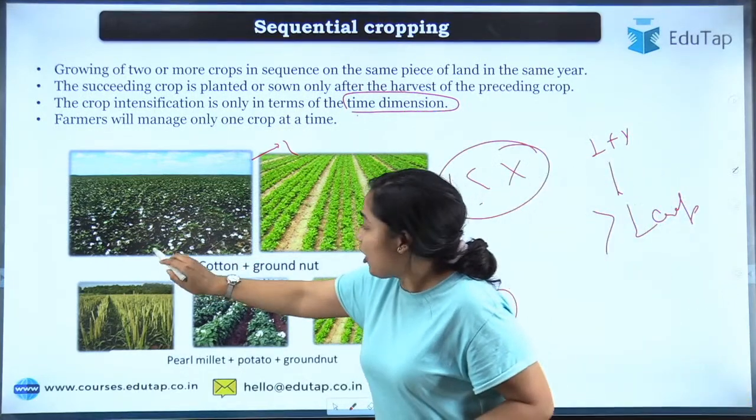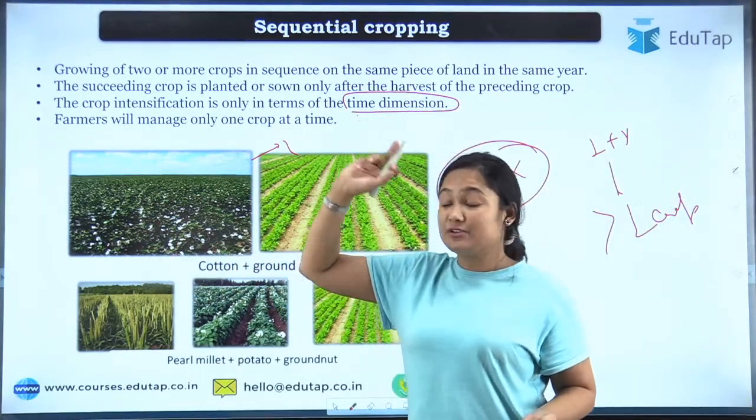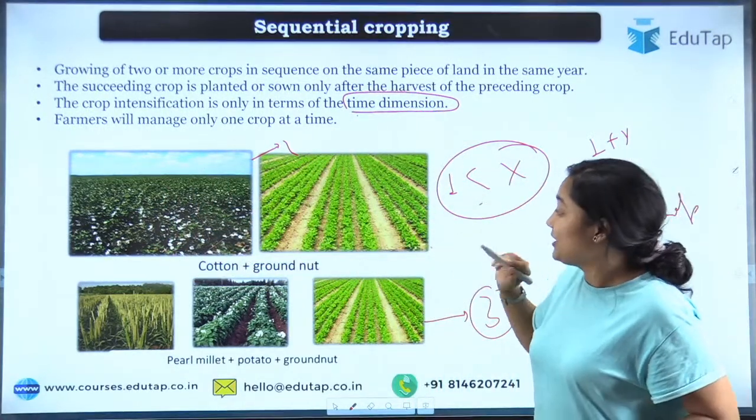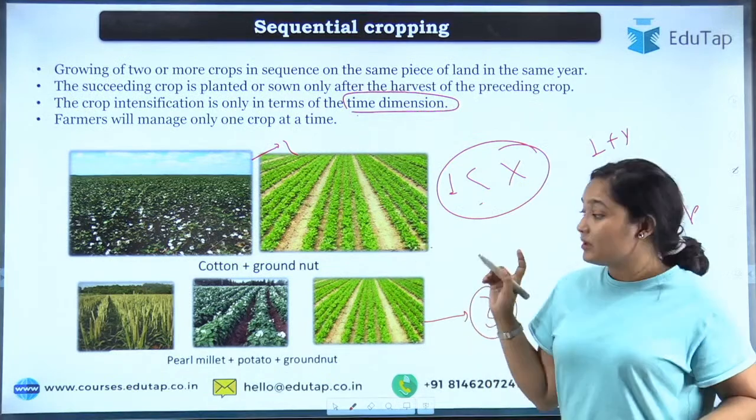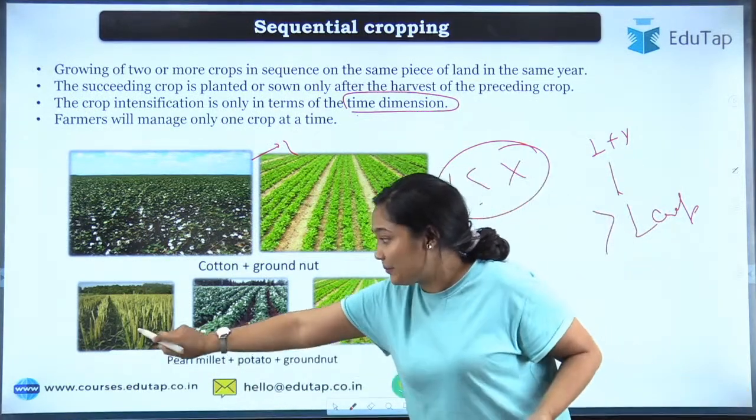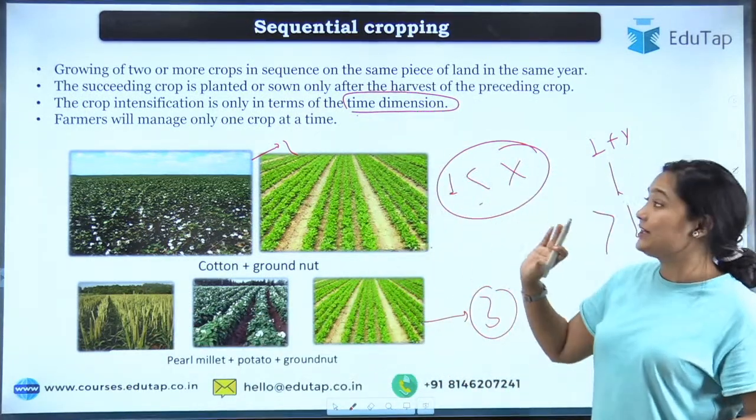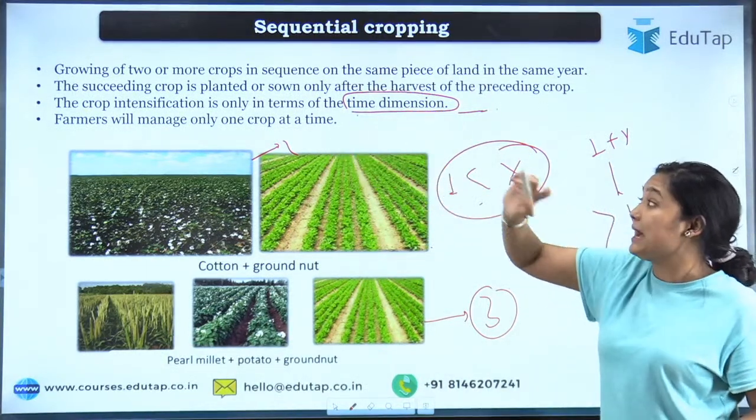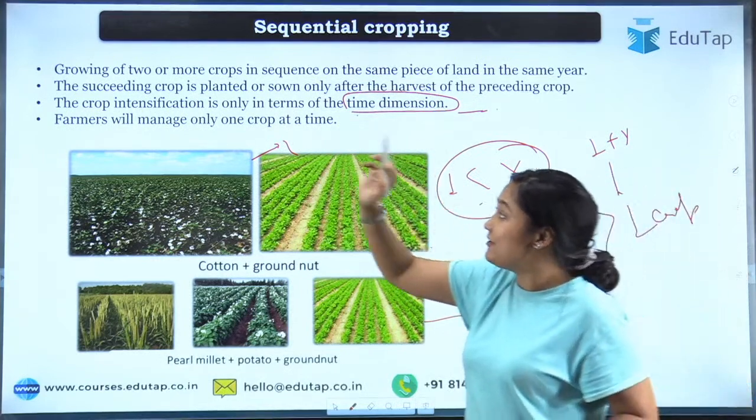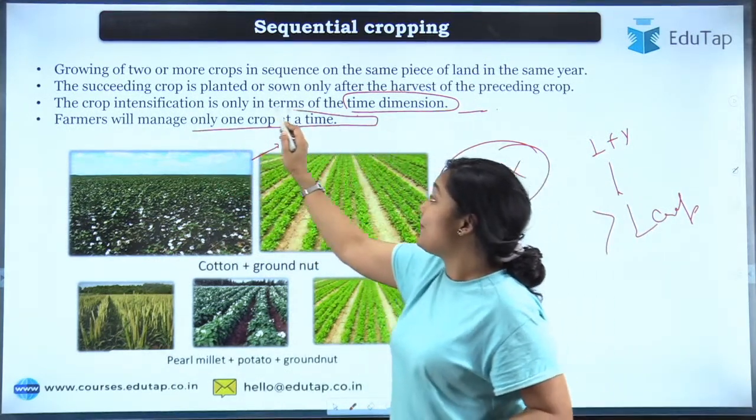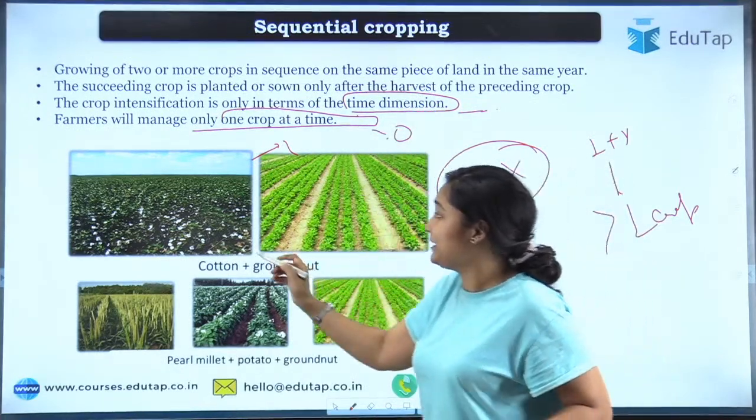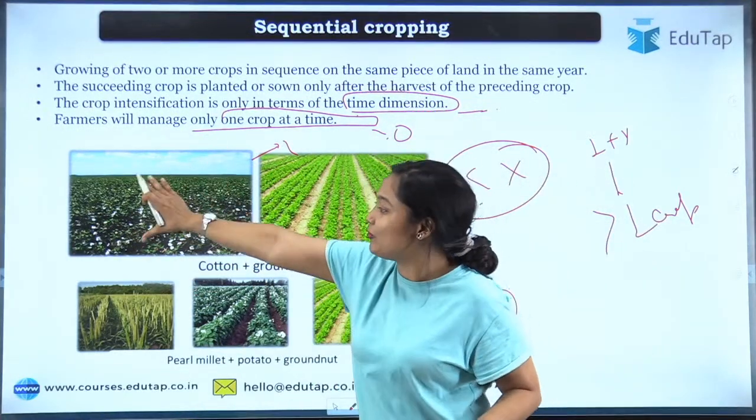When there is cotton, only cotton should be there. There should be no other crop in the field. Then talking about the groundnut, only groundnut should be there. Moving to the next example, only pearl millet, only potato, only groundnut. So crop intensification is only happening in the time dimension. Then the farmer will manage only one crop at a time.